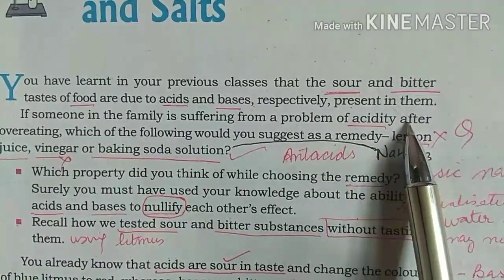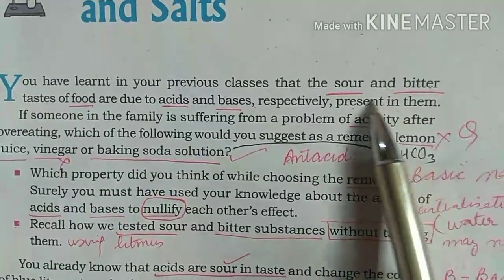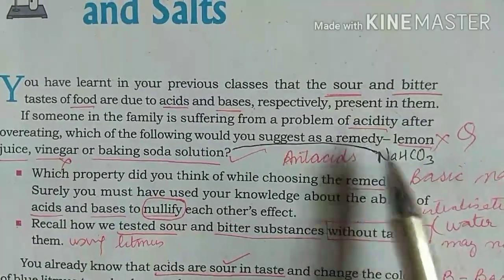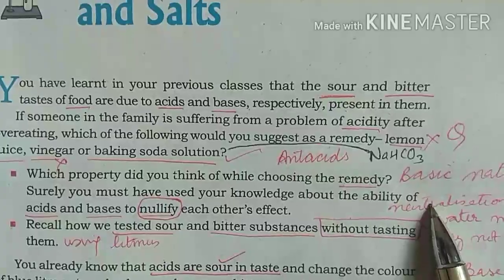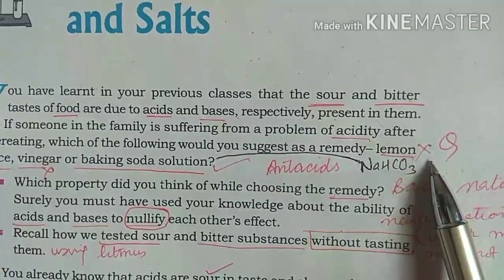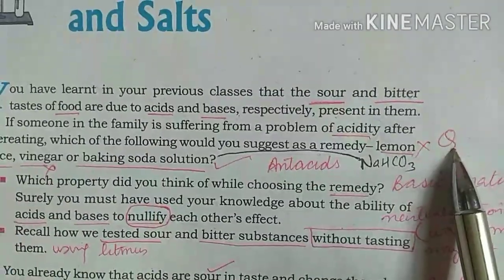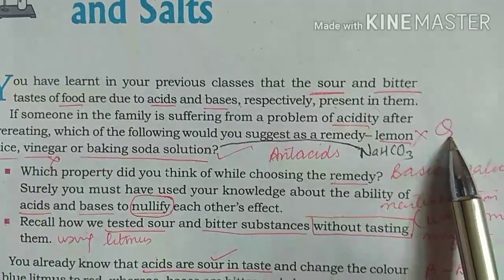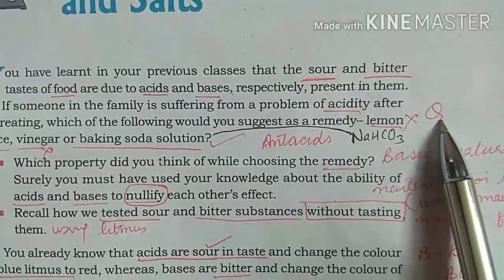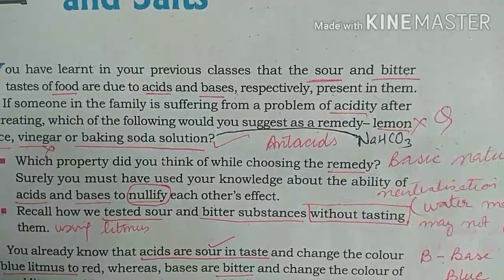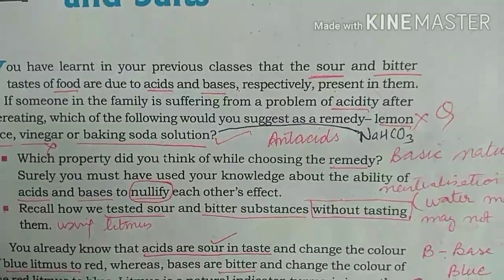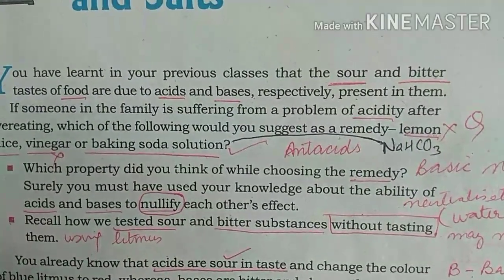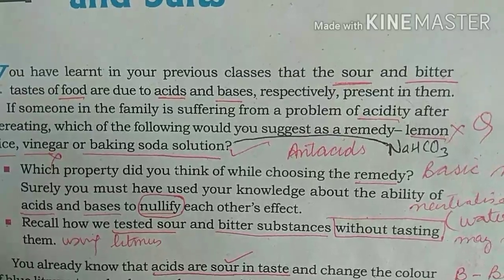So in order to nullify the effect of acid, we have to use a base. We have learnt in lower classes that acids and bases react to nullify the effect of each other, or you can say to neutralize each other, and that reaction is called a neutralization reaction.